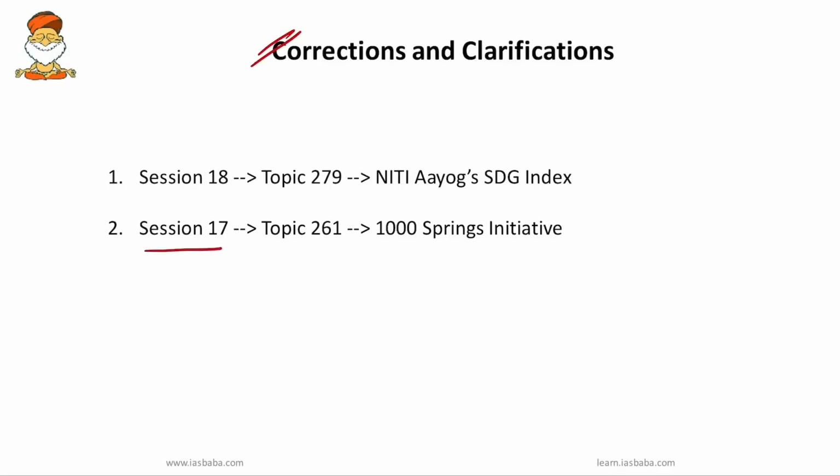So in our previous session there were some corrections and clarifications. Under session 17 I had provided it as 100 springs initiative. So change it to 1000. It's a 1000 springs initiative. And during session 18, topic number 279 under Niti Aayog's SDG index, second point, I had mentioned that Niti Aayog has constructed SDG India index which is spanning across 13 out of 17 SDGs. Earlier it was 13 out of 17, but right now it has been updated to 16 out of 17 SDGs. So make this change over there.